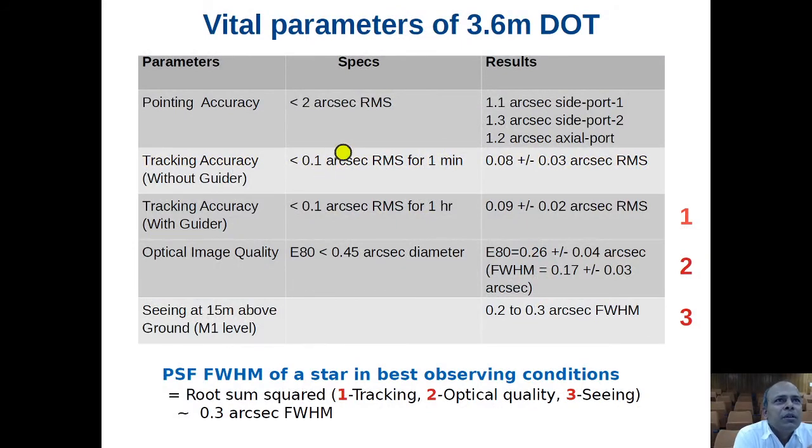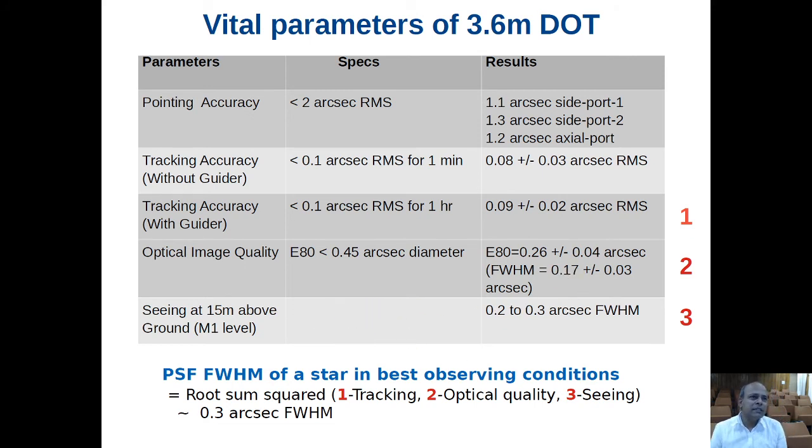Okay. So these are top level parameters of any 4-meter class optical telescope. You can see that the pointing accuracy is well within spec. It can point to any celestial source with 2 arcsecond accuracy. The tracking accuracy is well within 0.1 arcsecond. You can see these are the measurements, and the image quality we have obtained is 0.26 plus minus 0.04 arcsecond. If you convert this to FWHM of celestial sources, it is 0.17.